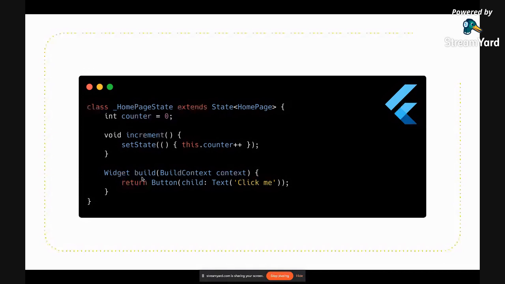So basically, let's say you have a text over there which is showing 1, and now you want to increment it. So once you press a button, it will become 2. So that means it is changing its state. So state change is nothing but the change in the screen, you can say. So if your screen will change, that means state is changing. So yeah, you can just get the idea from that.